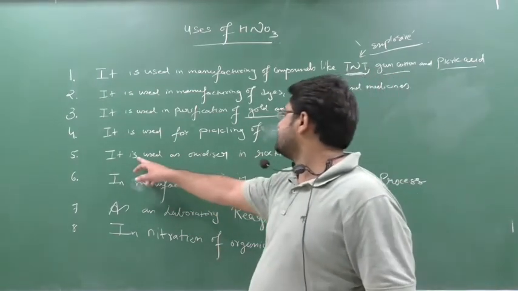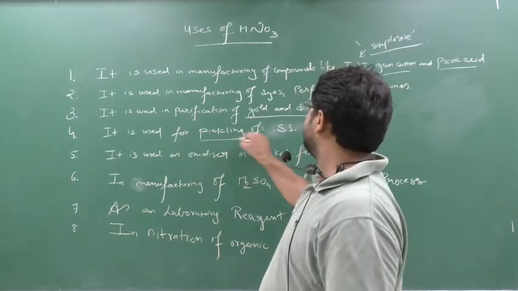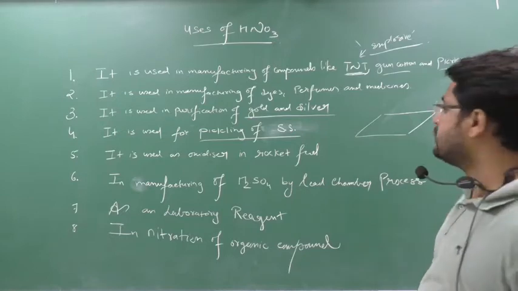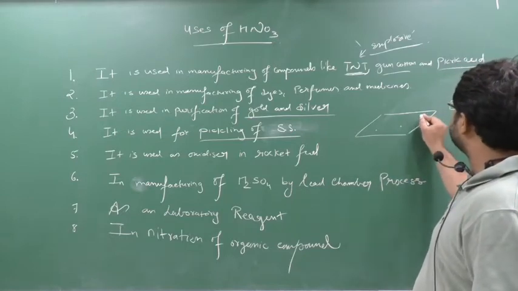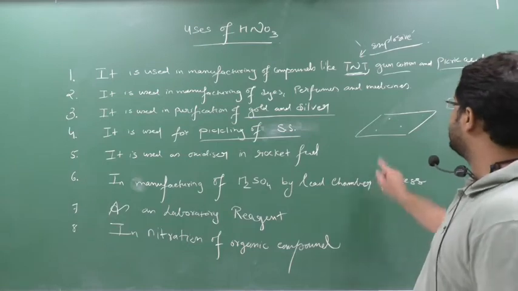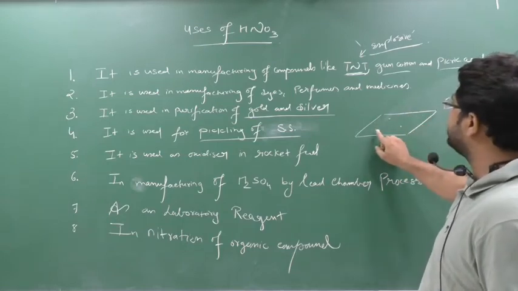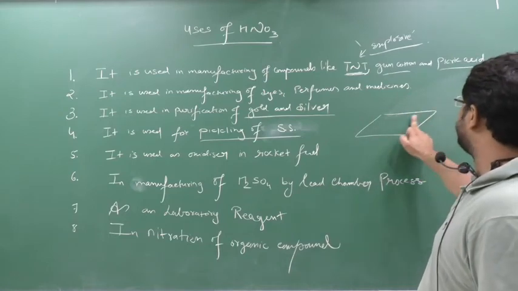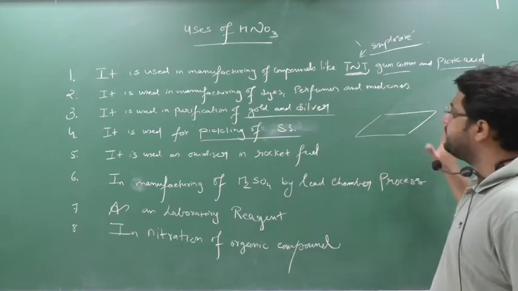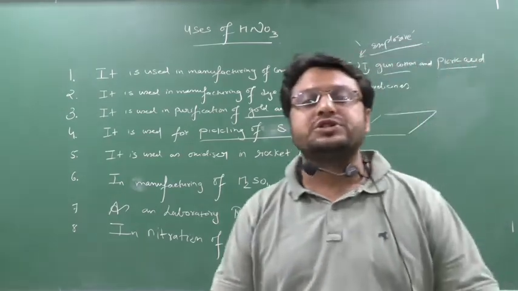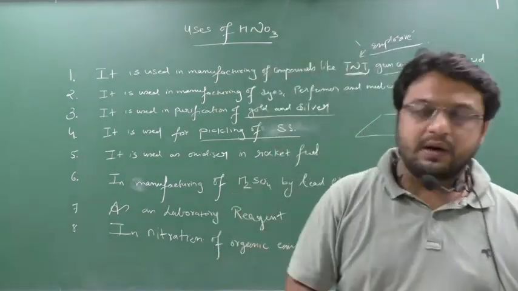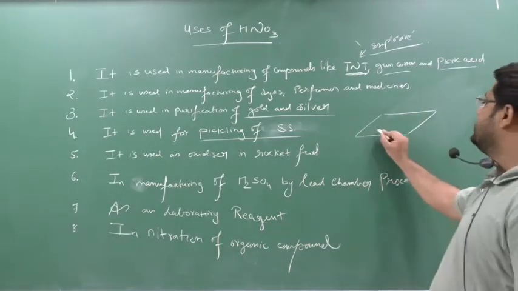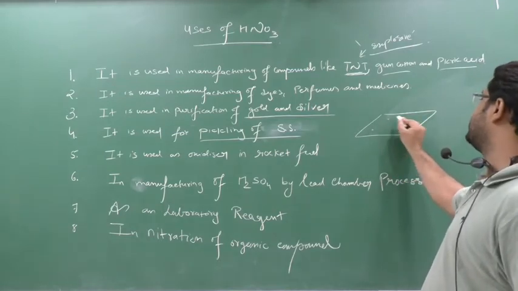Clear? It is also used for the pickling of SS. Pickling means, suppose I have one SS plate. After manufacturing the SS plate, some minute amount of extra material remains from the casting. So they drop HNO3 on it and brush it. What happens after a certain time? This whole steel plate, SS meaning stainless steel, will become smooth, because the protruding remaining particles from the manufacturing of the SS are removed.